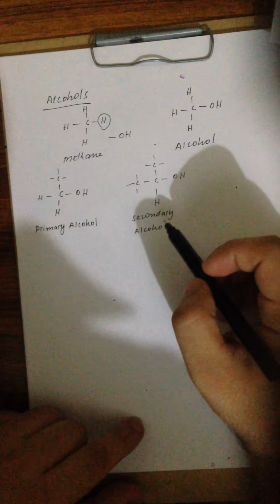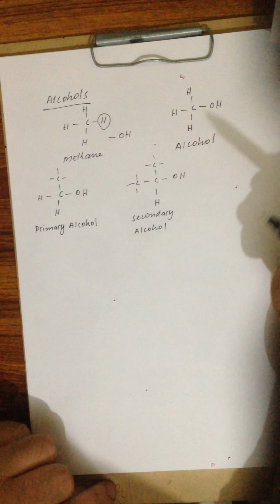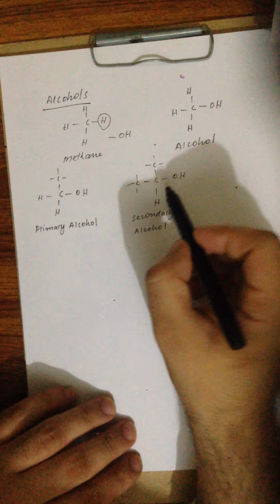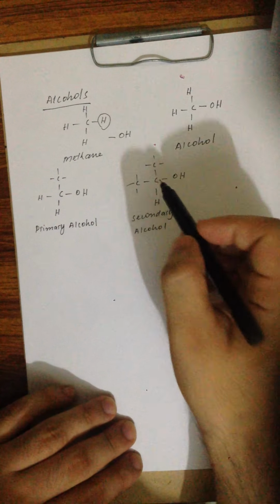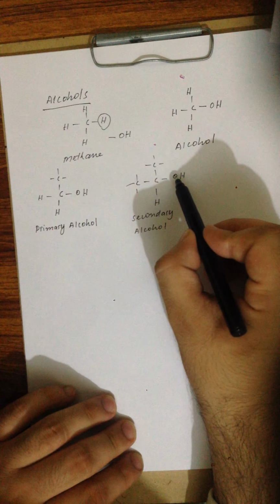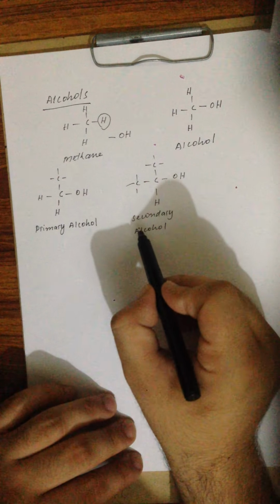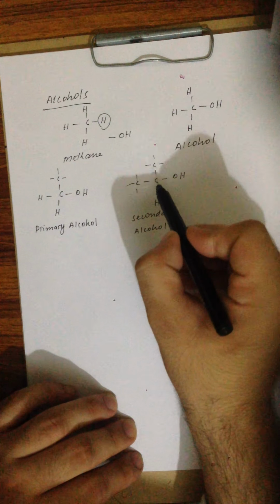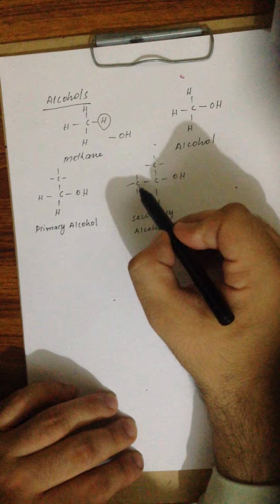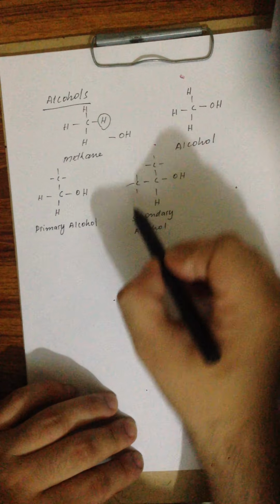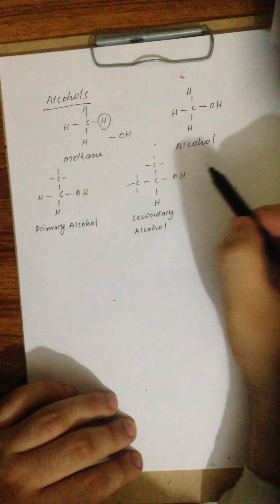This is the molecule of secondary alcohol. In this molecule, the hydroxyl group is attached to the secondary carbon atom. This carbon atom is in turn attached to two other carbon atoms directly, so it is called a secondary carbon atom.